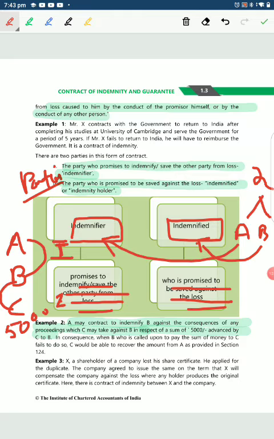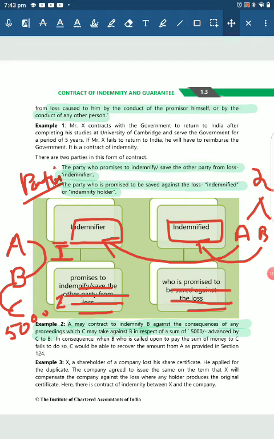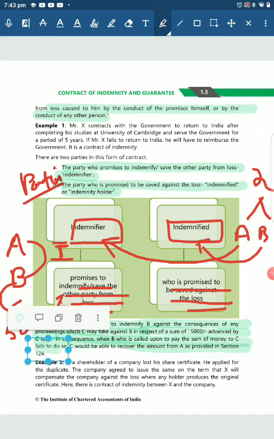So let's see what happens in the rest of the story. B, who is called upon to pay the sum of money to C, fails to do so. B is not even paying the amount of 5,000. So C would be able to recover the amount from A as provided under Section 124. This is a contract of indemnity. Then the next one is: